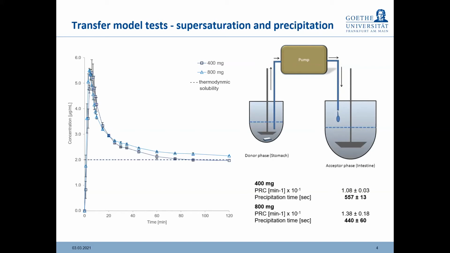We did this with albendazole at two different dose levels, which are 400 milligrams in dark blue and 800 milligrams in light blue, and which are the doses that we have in the clinical trials that we found in the literature. And what we can see here is that albendazole clearly supersaturates upon gastric emptying, clearly supersaturates over the thermodynamic solubility, identified here with a dotted line, and precipitates immediately following a first order precipitation rate constant that we were able to quantify and also include into GastroPlus. GastroPlus offers the possibility to include precipitation kinetics into the models to make them more accurate for this kind of compound. So if we can move to the next slide.